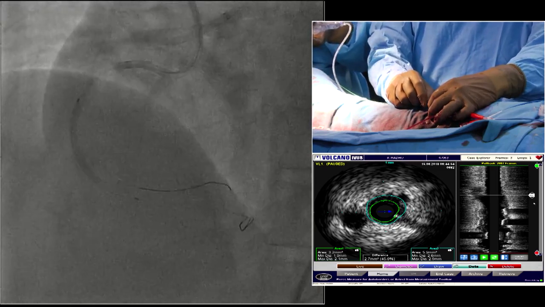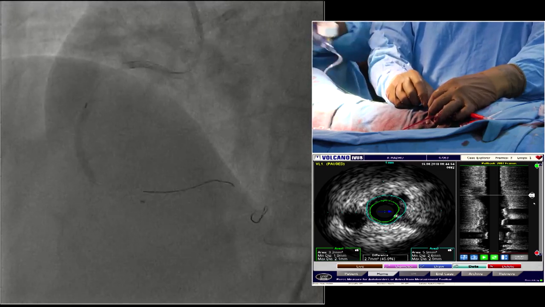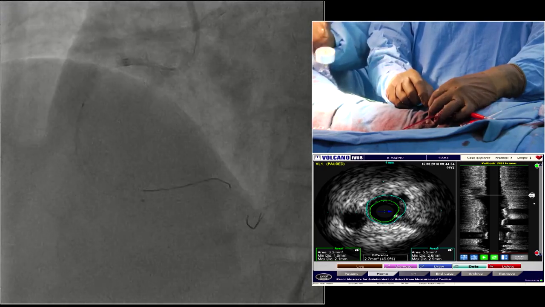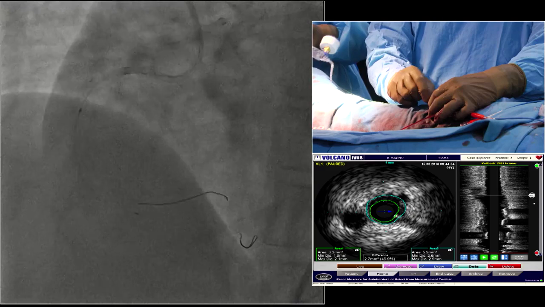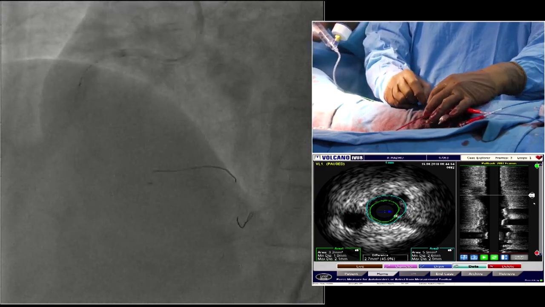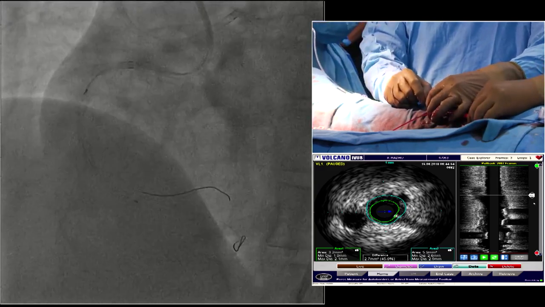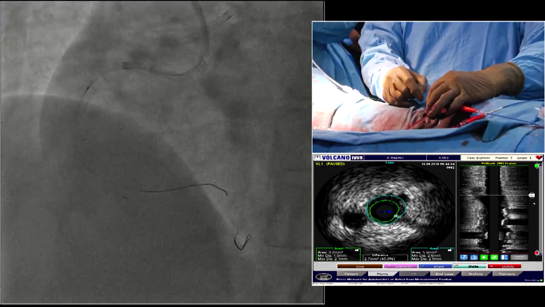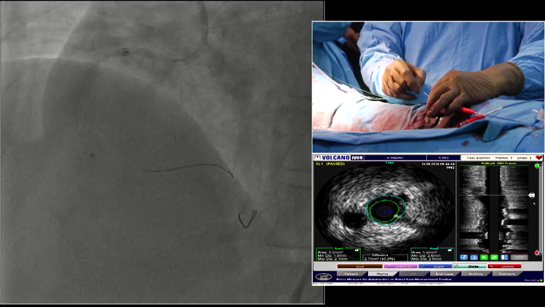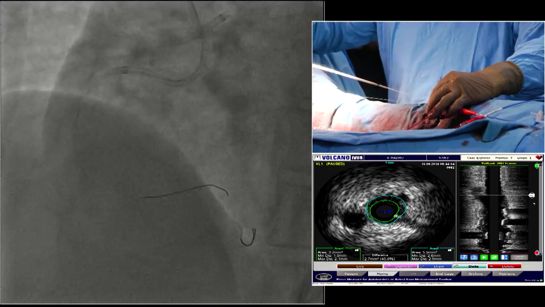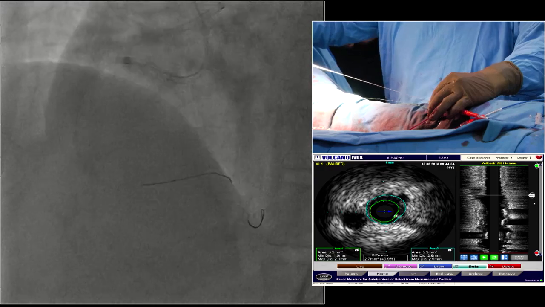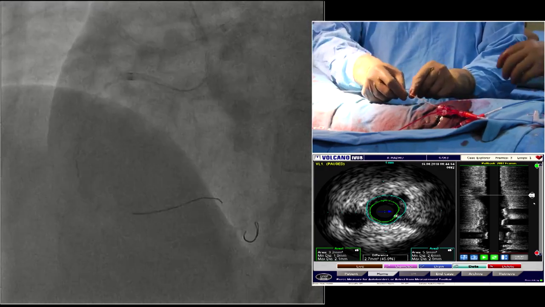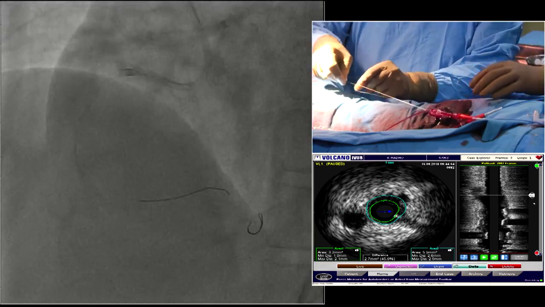Because after successful retrograde externalization and working on the antegrade approach, it's better to pull the guiding catheter back a little from the ostium and fill it with dye. But then you won't get pressure, and watching the pressure is the most important parameter to know if there is any wedging, if the guide catheter is entering inside. So if you fill it with dye, would you get pressures? How do you do that, sir?